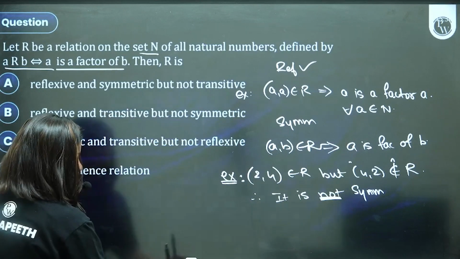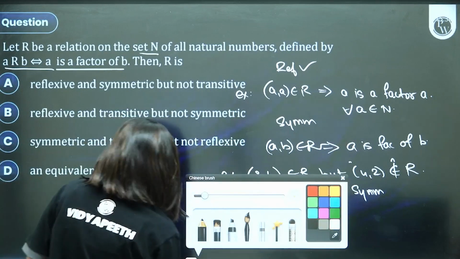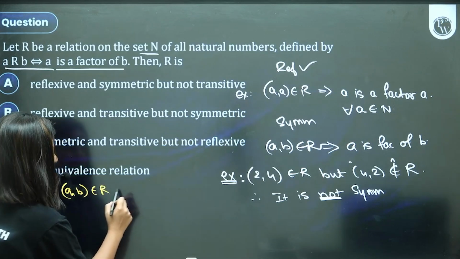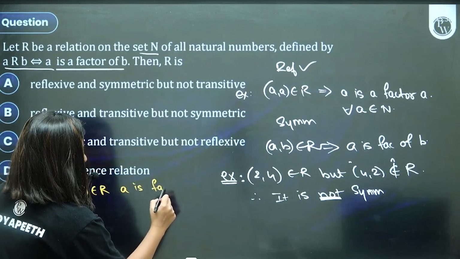What about the transitivity, students? Let's see, come along. If (A, B) belongs to relation set, it means what? A is a factor of B.